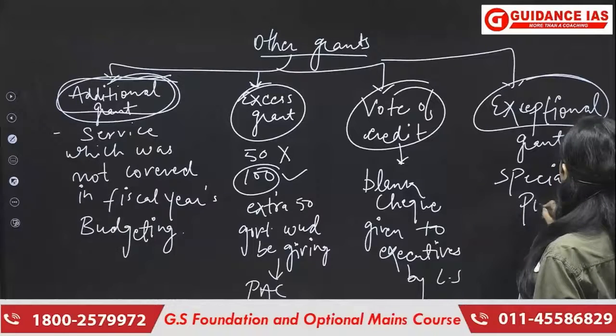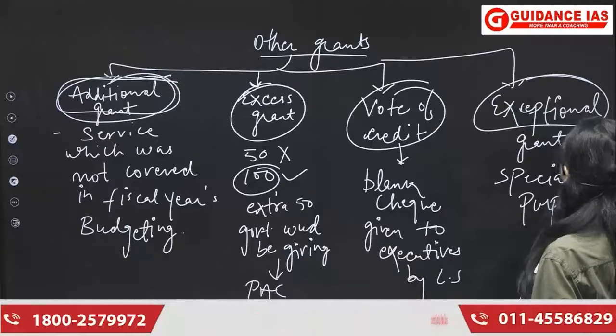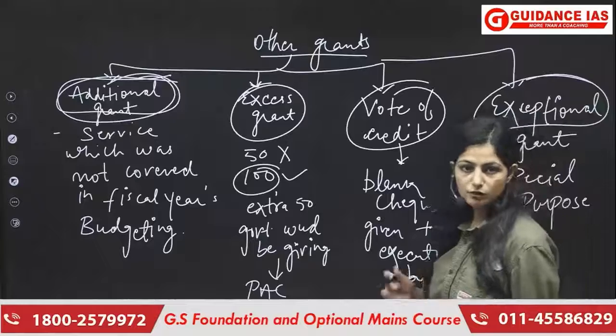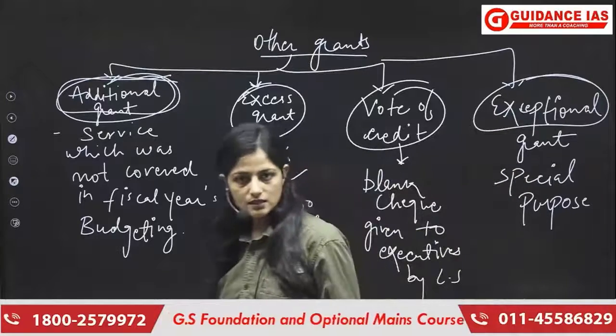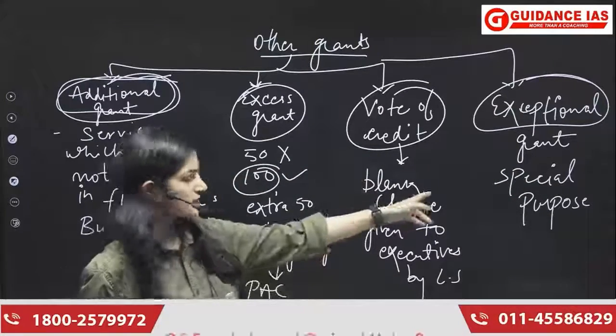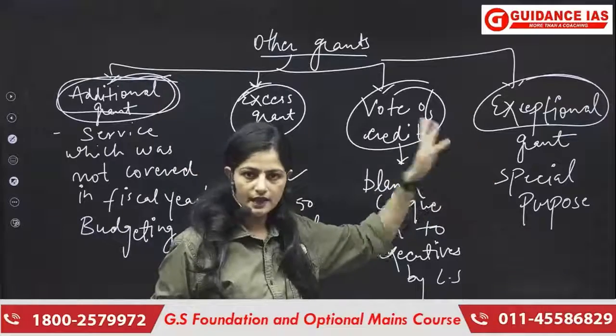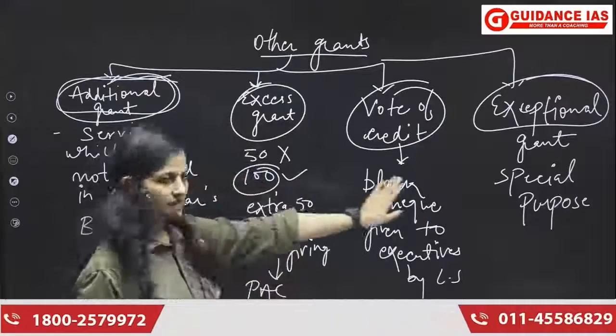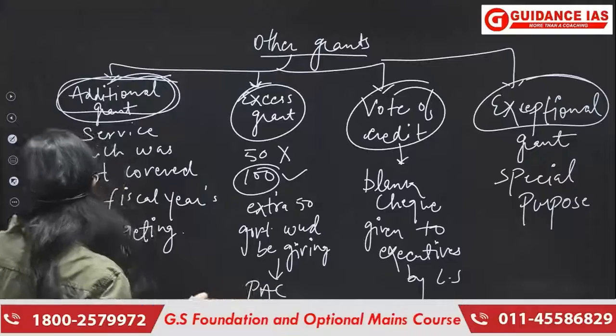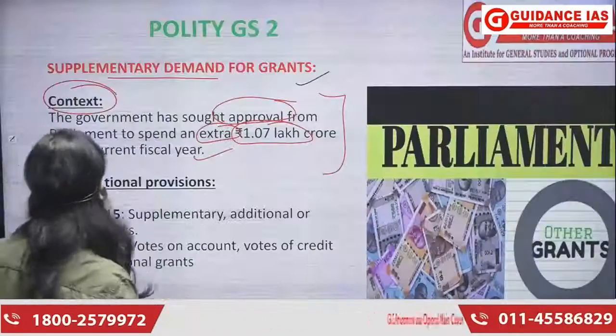कोई special purpose आ जाता है in the financial year which we have not planned for, and it arises suddenly, so we grant some money for that special purpose, which comes under exceptional grant. I hope these grants are clear to you. Now let us come to our previous slide, which is